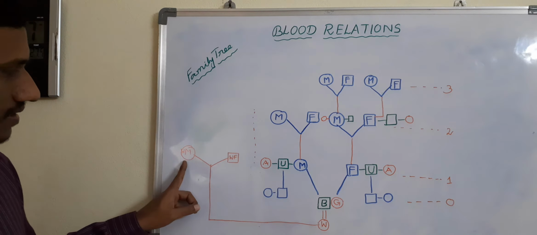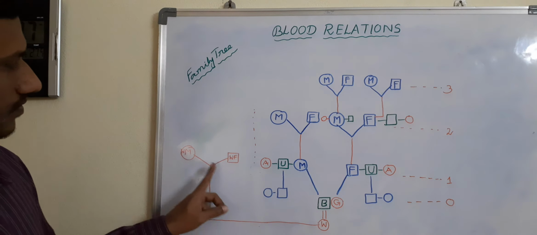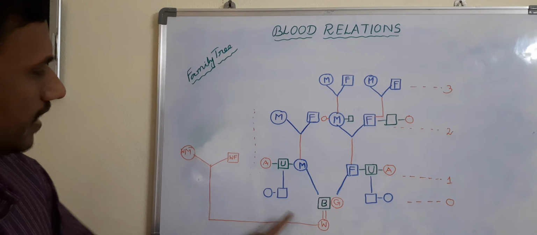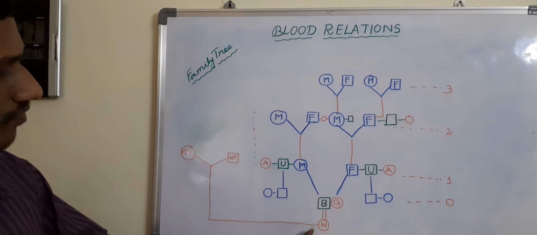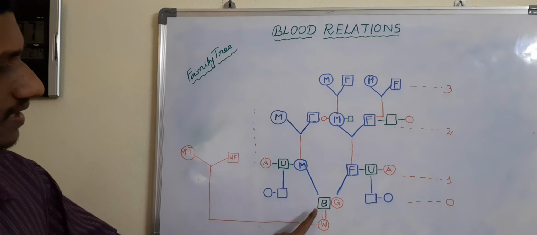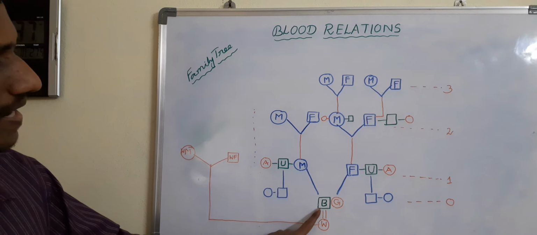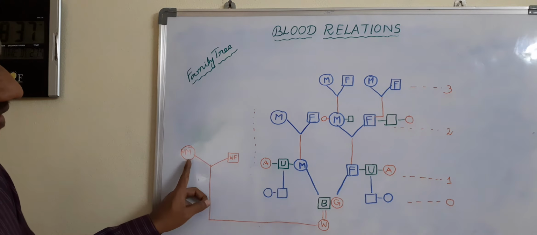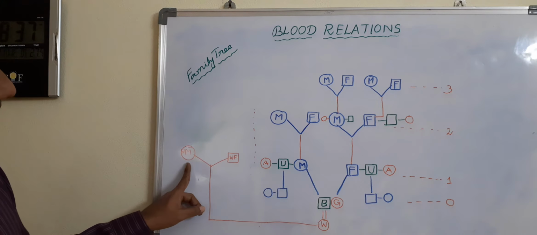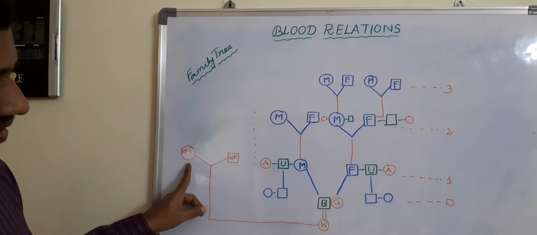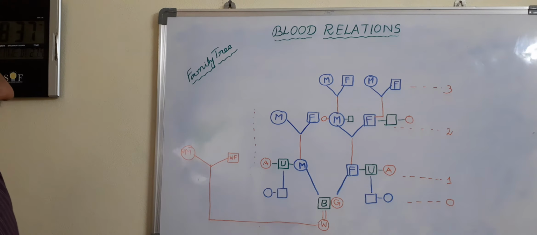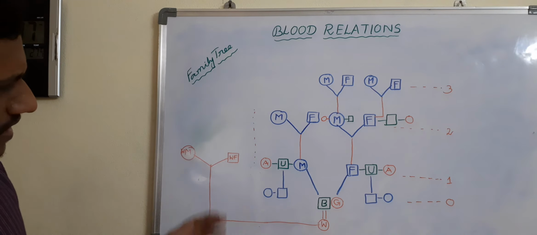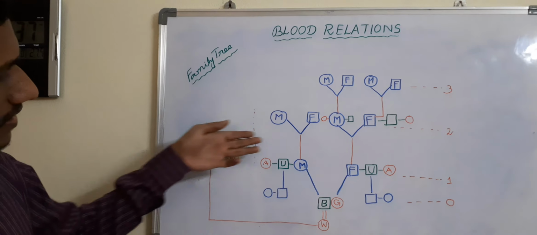Similarly for this female, wife's mother is nothing but mother-in-law for this boy, and this boy is son-in-law for this mother, meaning wife's mother. Then one more important thing, the remaining is a tree diagram like this only.